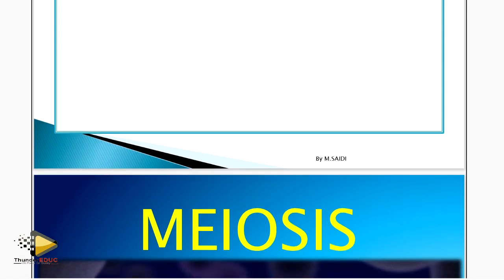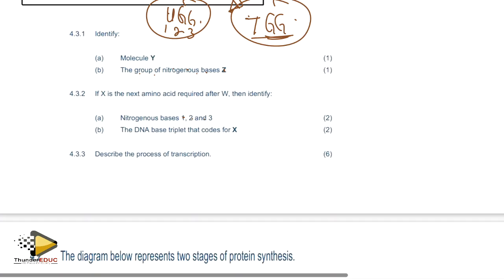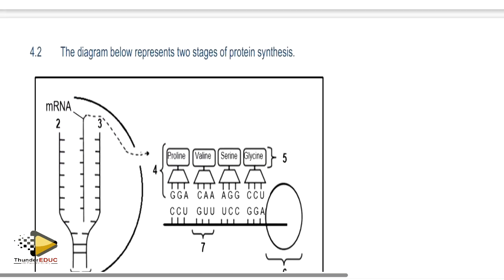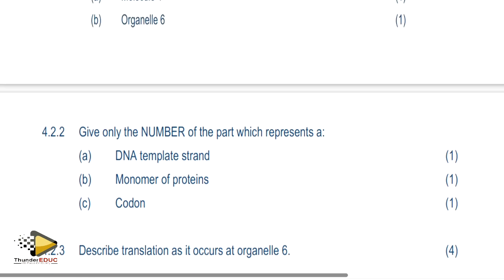So when we are done with that, we go to the next question, question number 4.